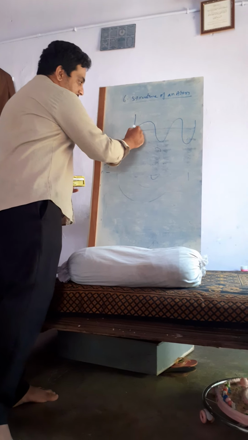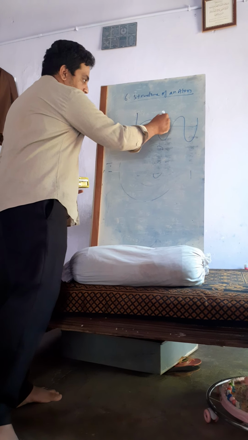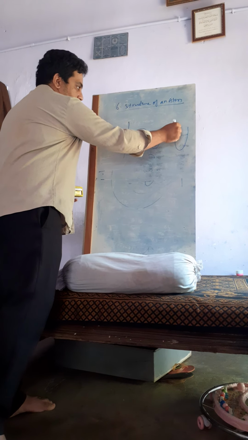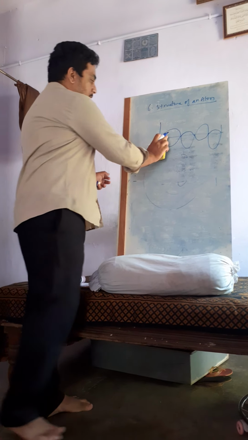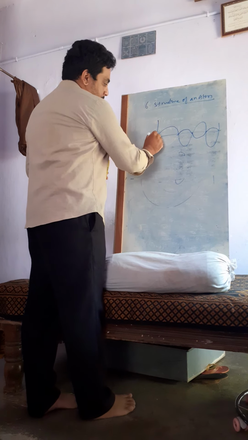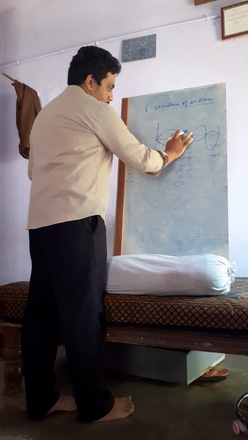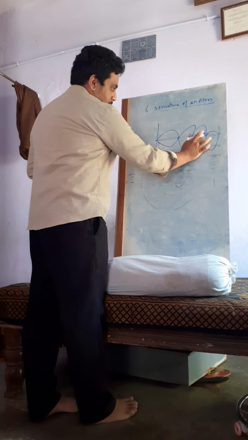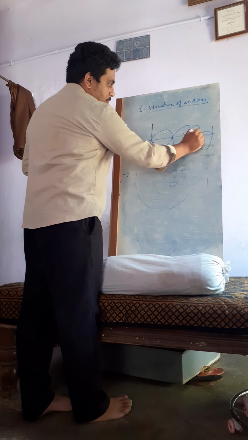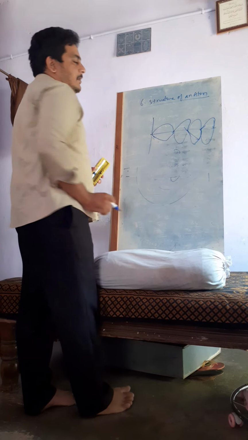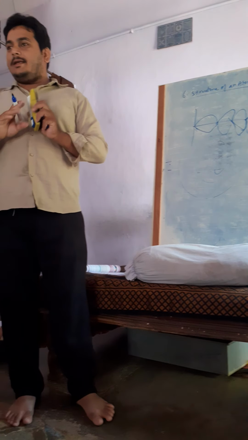The wave nature is something like this, with the fields perpendicular to each other. It won't be the same; they won't be in the same path.